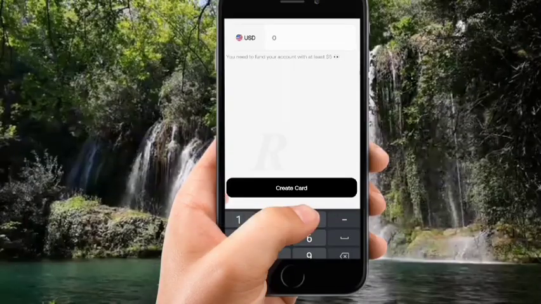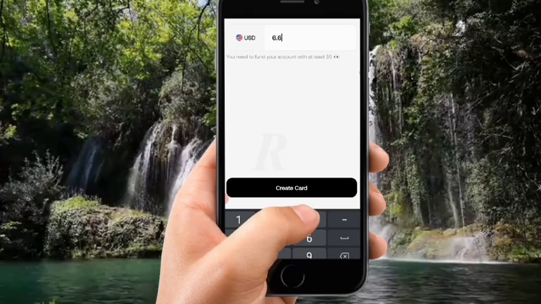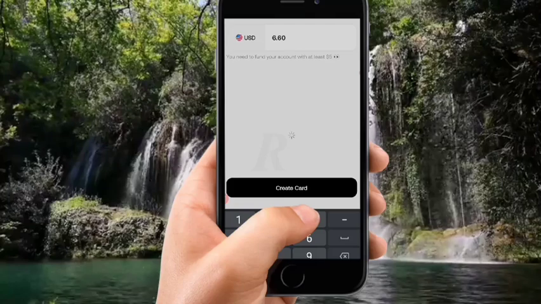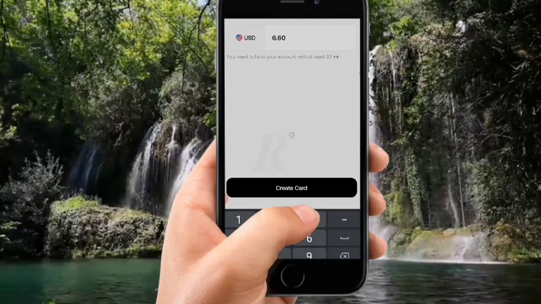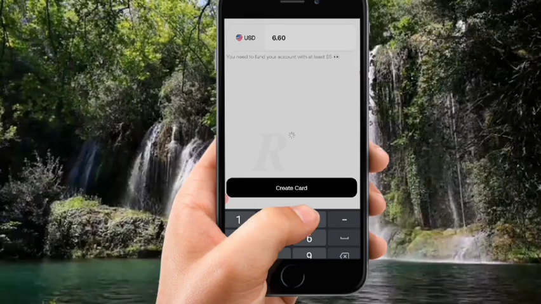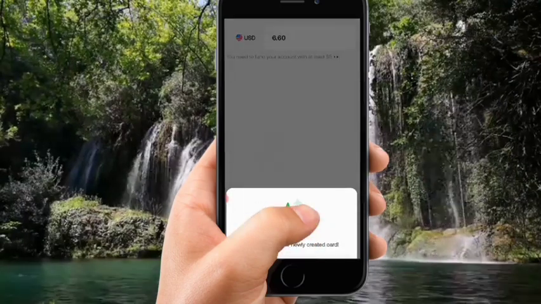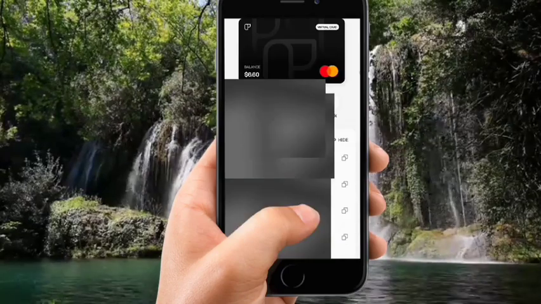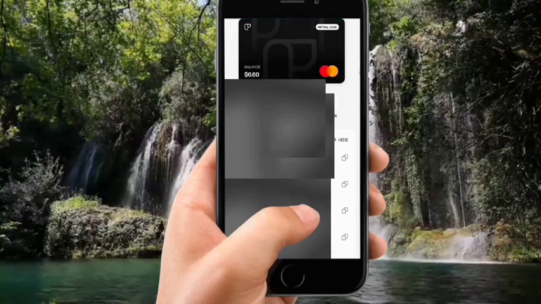Let's continue. So I'm going to click on cards below there, and I'm going to click on dollar card. Then they are asking me to fund my card with at least $5, which is a good thing because I have $6 already. So I'm just going to select the amount. I have $6.60, and I'm going to click on the credit card. When I click on it, immediately they tell me that $6 has been funded to my card. I know some platforms will charge you for creating a card, but this one is 100% free of charge.